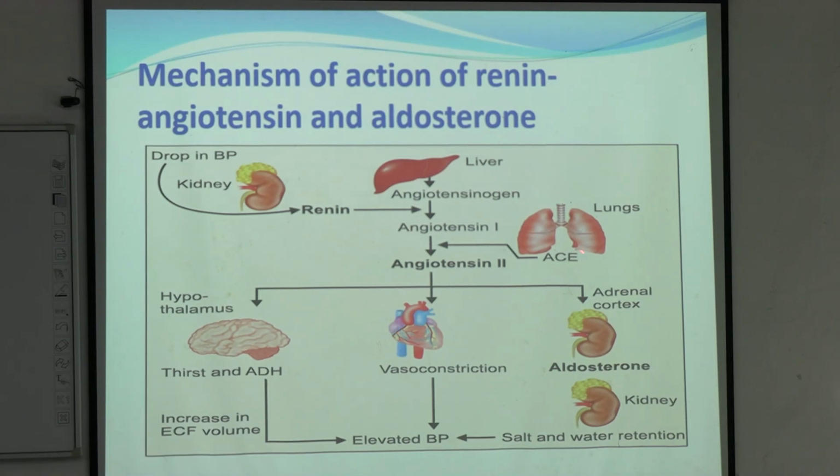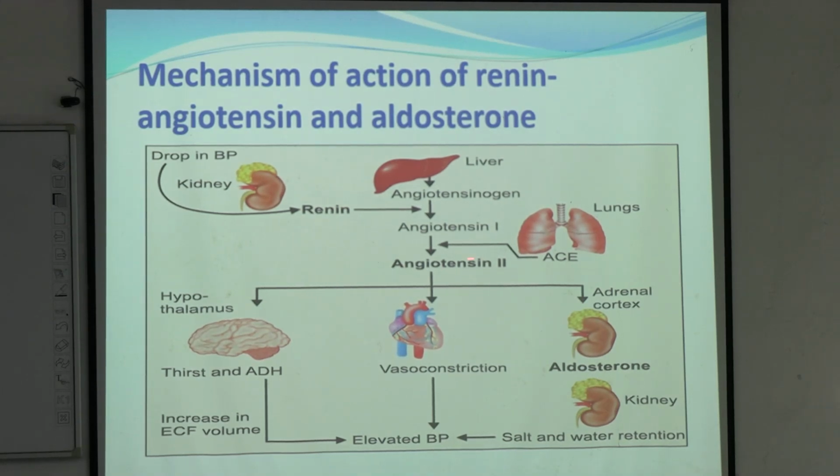Angiotensin converting enzyme is secreted by lungs. Angiotensinogen is secreted by liver. Renin is secreted by kidney. So all three organs act together in this system. Okay, renin, angiotensin and aldosterone mechanism.